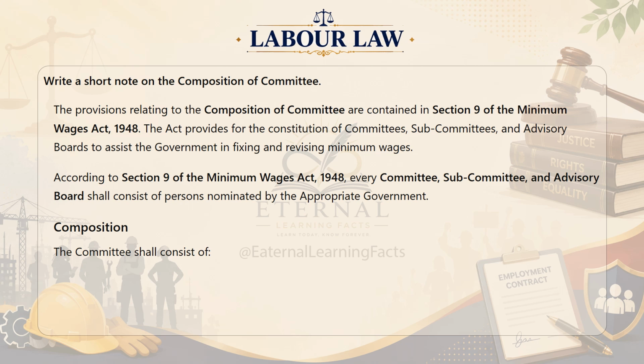Write a short note on the composition of committee. The provisions relating to the composition of committee are contained in Section 9 of the Minimum Wages Act 1948. The Act provides for the constitution of committees, subcommittees, and advisory boards to assist the government in fixing and revising minimum wages. According to Section 9 of the Minimum Wages Act 1948, every committee, subcommittee, and advisory board shall consist of persons nominated by the appropriate government.